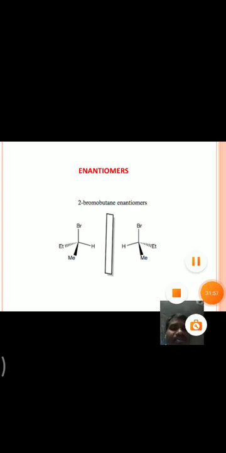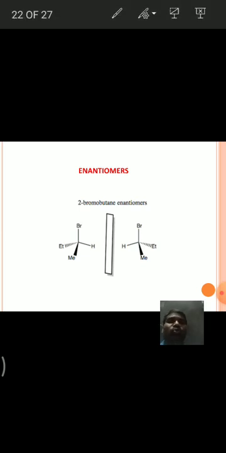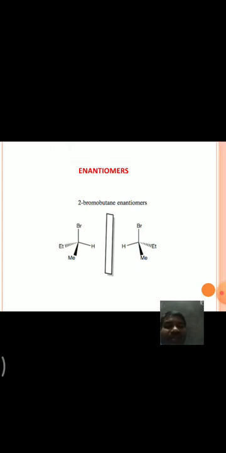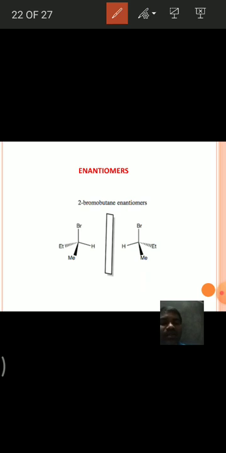And next, see here, this is about enantiomers of 2-bromobutane. 2-bromobutane has one chiral center. This is the chiral center. Having one chiral center means it is always a chiral molecule.